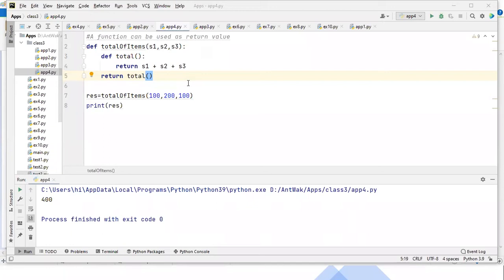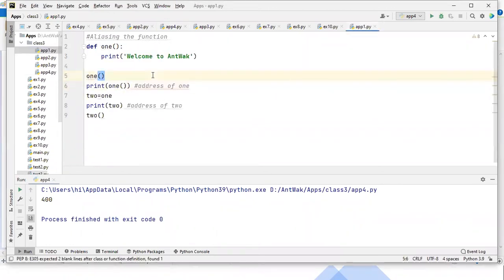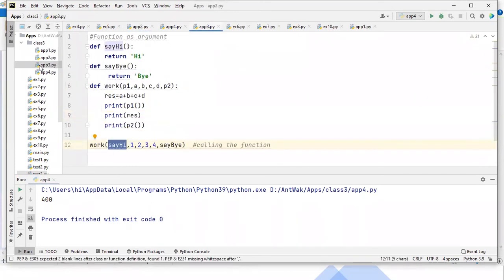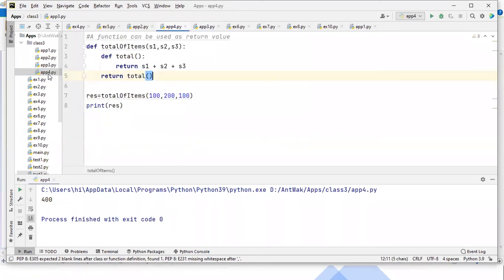To understand what a decorator is, first of all, you have to know what is aliasing a function. The second topic is what are inner functions. The third topic is how to pass a function as an argument. And the fourth topic is how to return a function to another function. If you know these four topics, decorators are very simple.